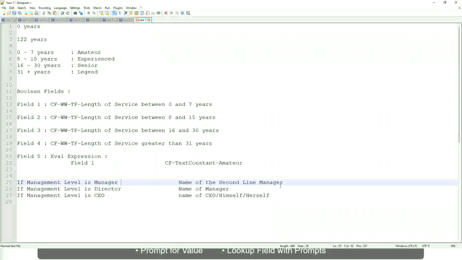So you have to return something that is dynamic. That is stored in a field, so you have to select that field, like manager's manager, level 02, etc. These are available fields. So you have to select those and not hard code something like amateur, senior, or legend. So in this case, evaluate expression is a better fit.